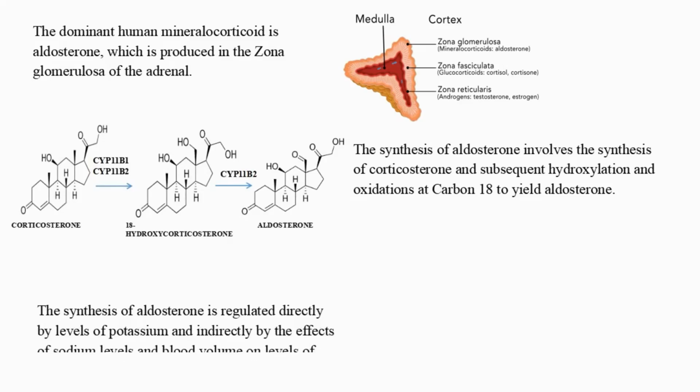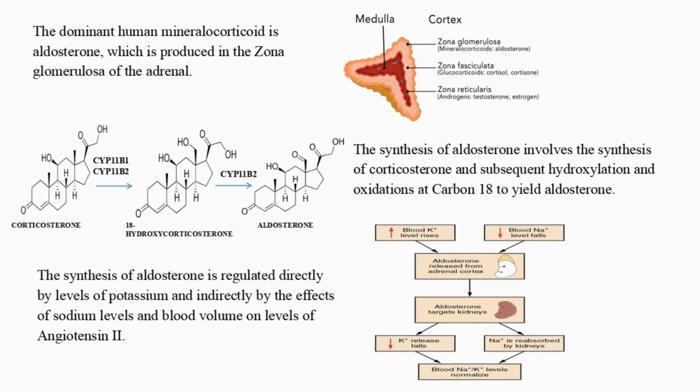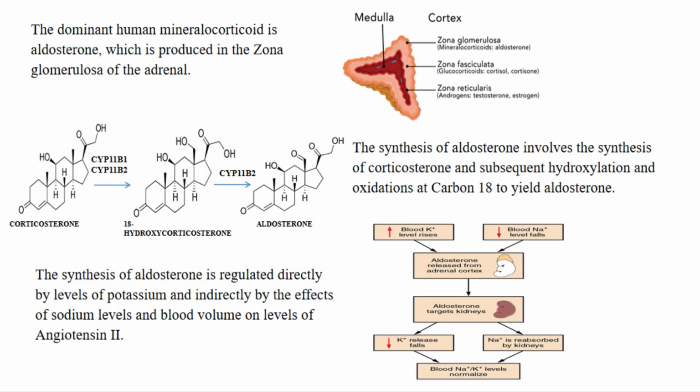The synthesis of aldosterone is regulated directly by levels of potassium and indirectly by the effect of sodium levels and blood volume on levels of angiotensin II.